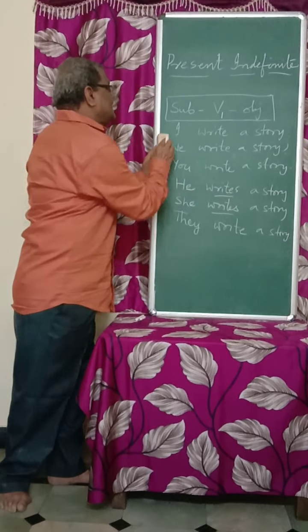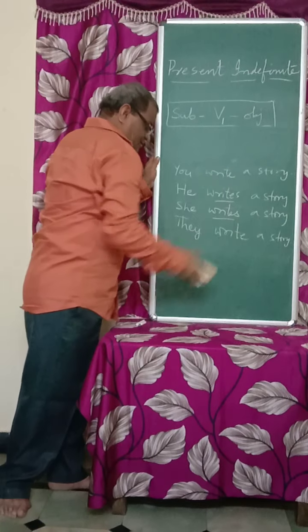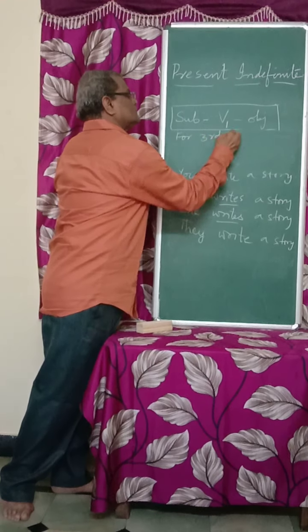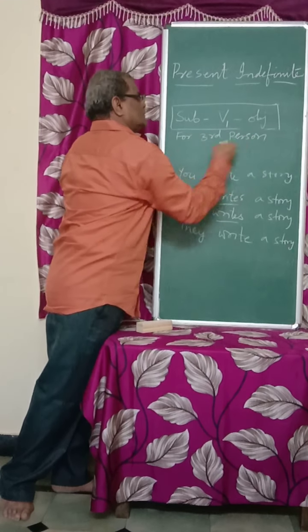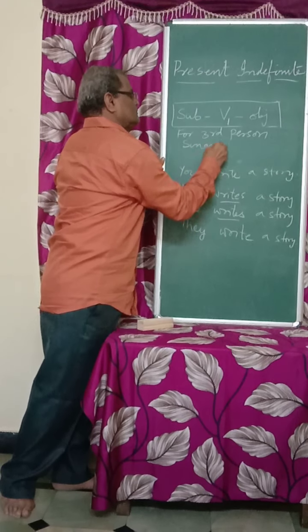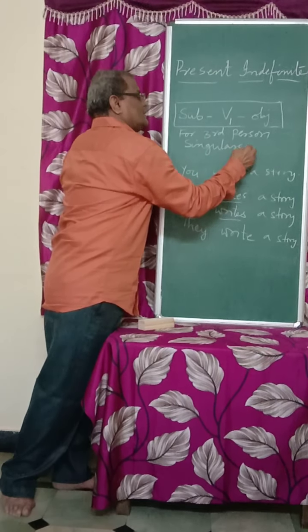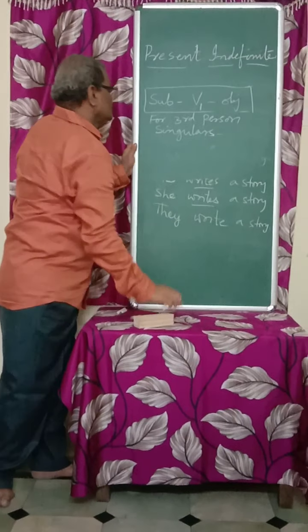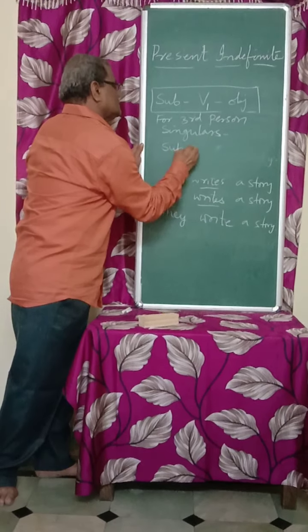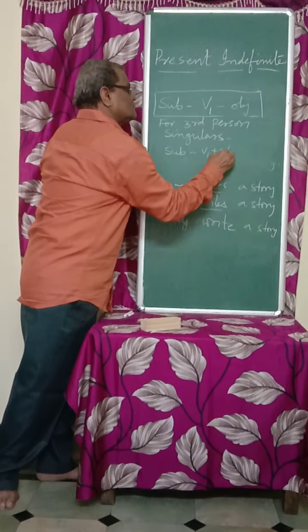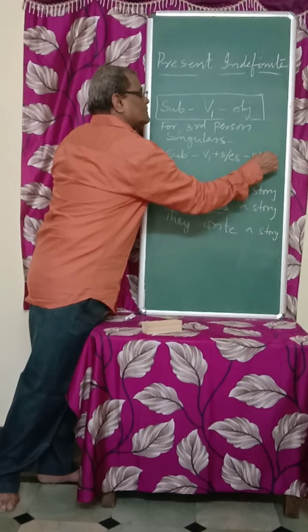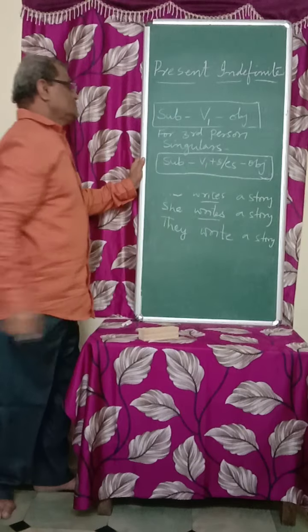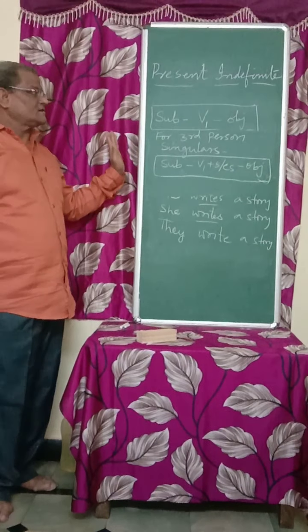To give you a clear idea, for third person singulars, the structure is to be like this. Then our sentences are correct.